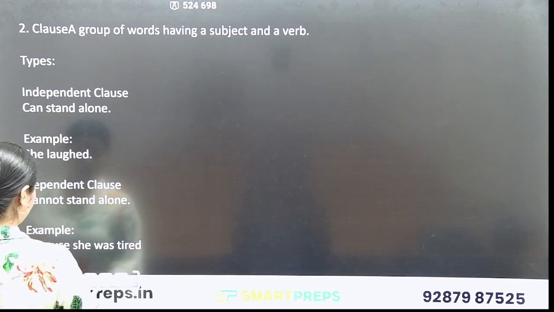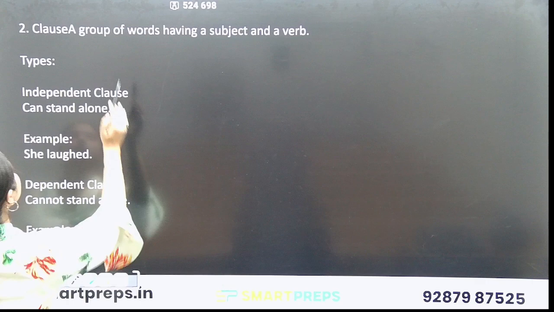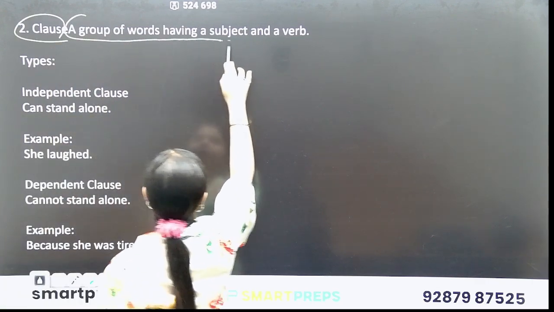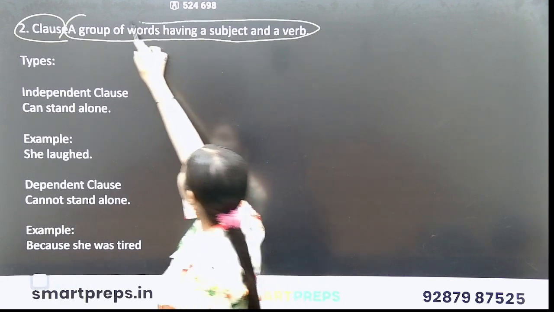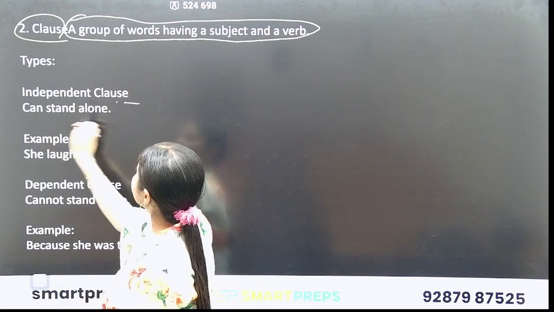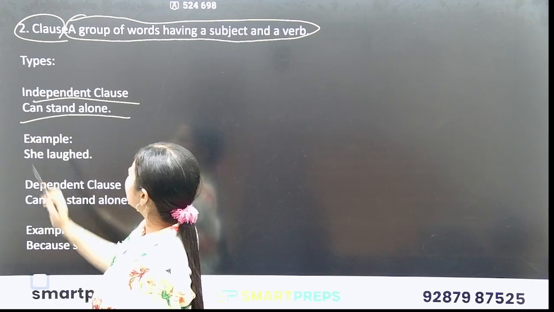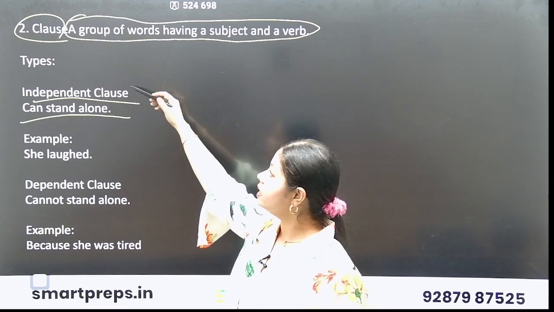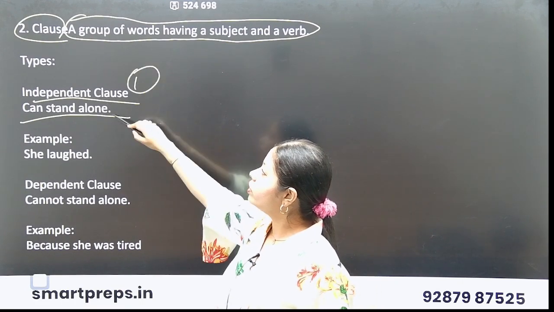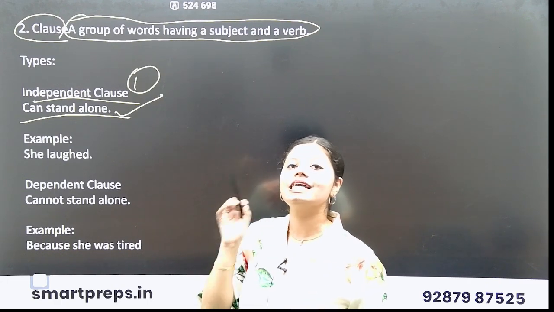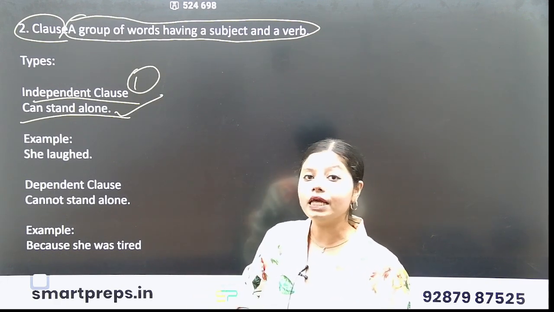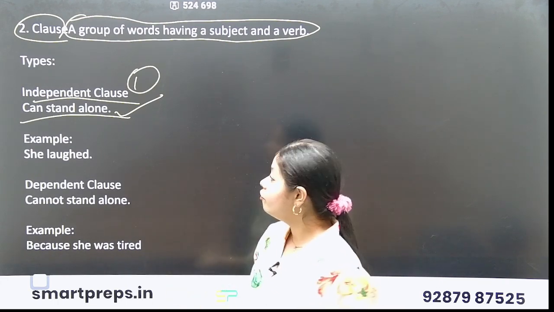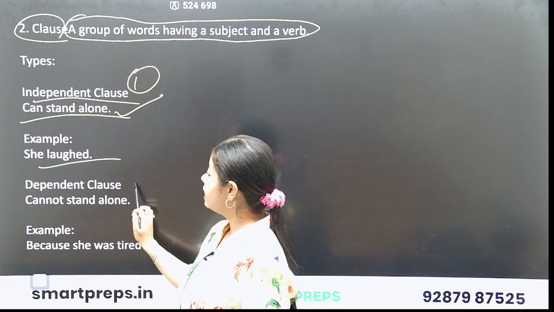Okay. Next important element is what? Clause. Clause means a group of words having a subject and a verb. There are two types of clauses. One is the independent clause, which can stand alone. It means it itself has the complete meaning. It does not require anything else to complete its meaning. For example, she laughed.